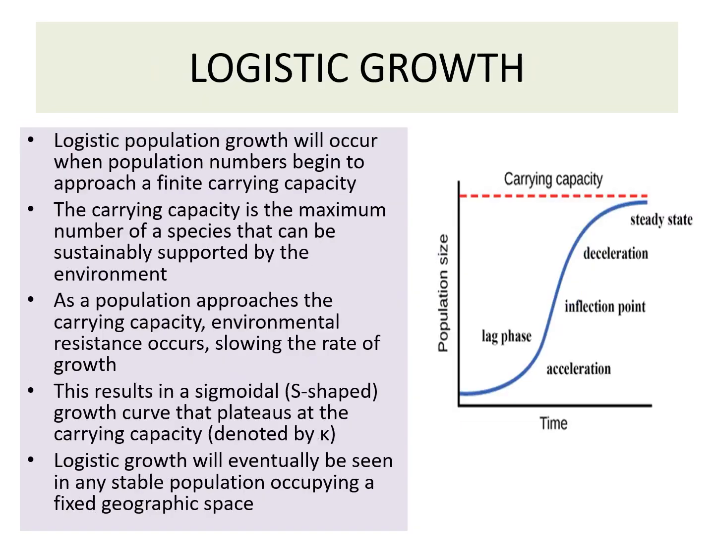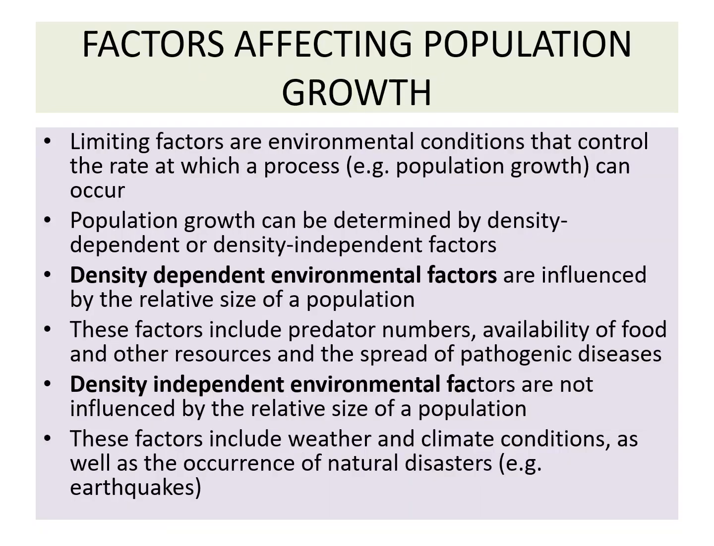Then is the logistic growth. Logistic growth is sigmoidal growth. It is S-shaped. It will occur when the population number begins to approach the finite carrying capacity. The carrying capacity is the maximum number of individuals of a species that can be sustained by the environment. So as the population approaches the carrying capacity, environmental resistance will occur, and this slows down the growth, and the S-shaped or sigmoidal curve is seen.